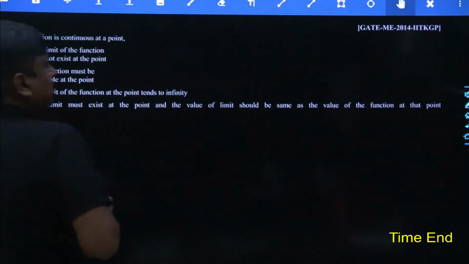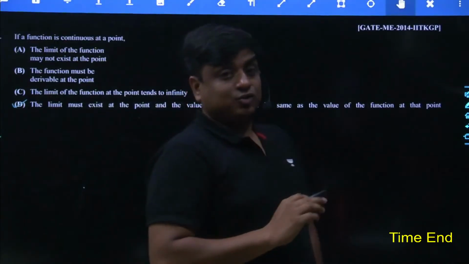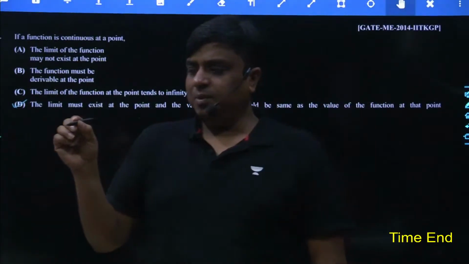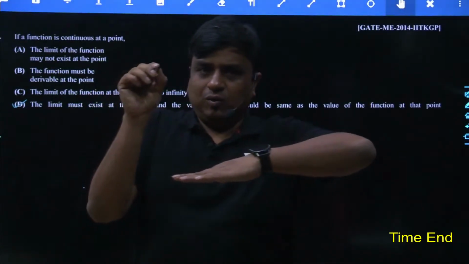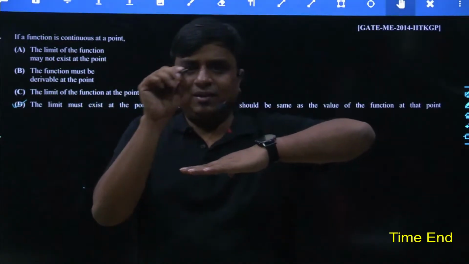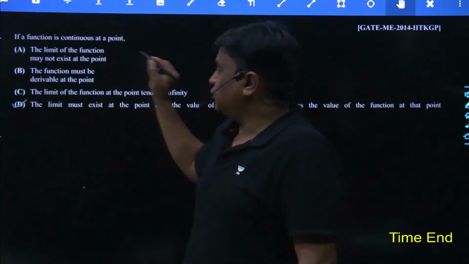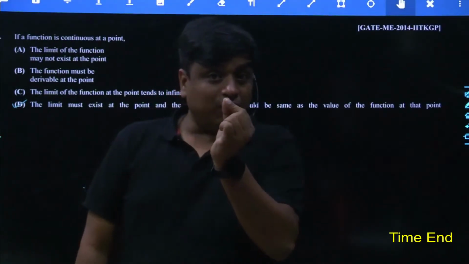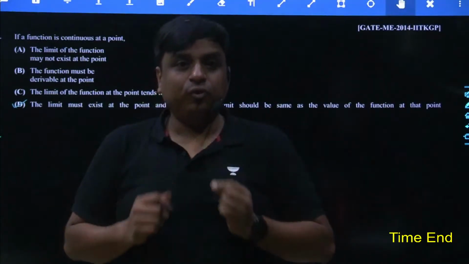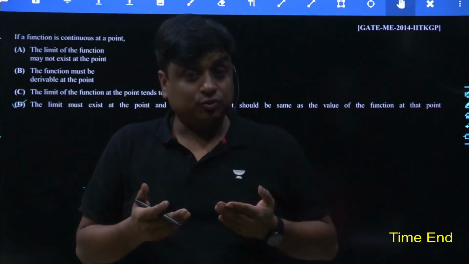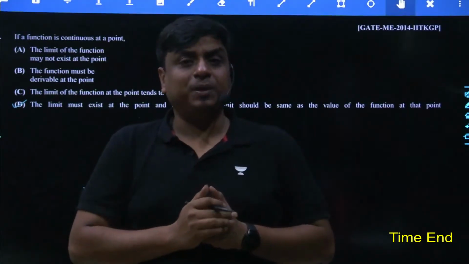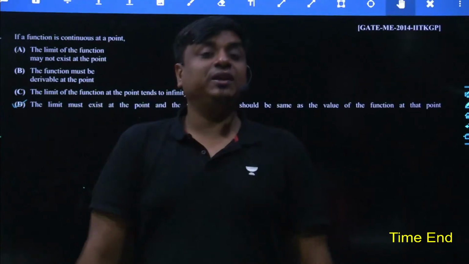In this question, they are focusing on the given function having to be continuous. What does continuity mean? It means that if you move over different values of x, nowhere is the pen lifted, specifically at a test point. And if the pen is not lifted, the value of the function just before the test point, let's take x equals c, and just after x equals c, that is f(c+), at x equals c, has to be the very same.